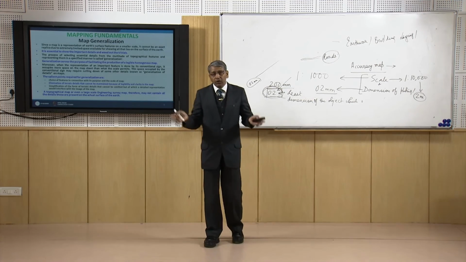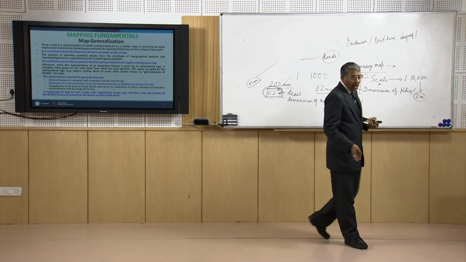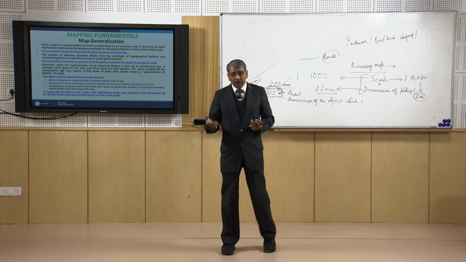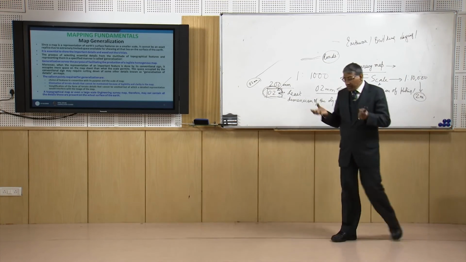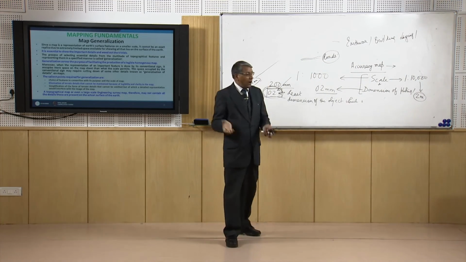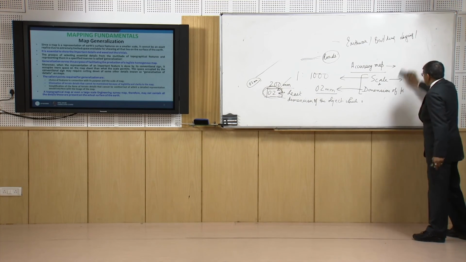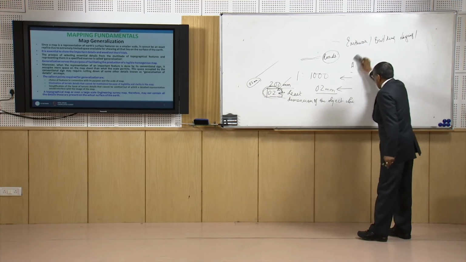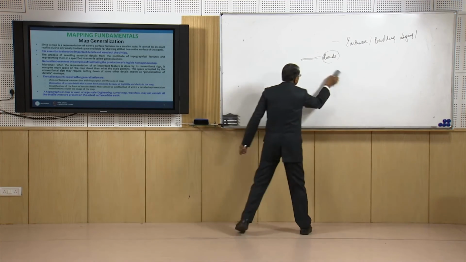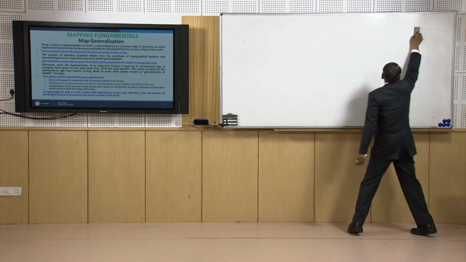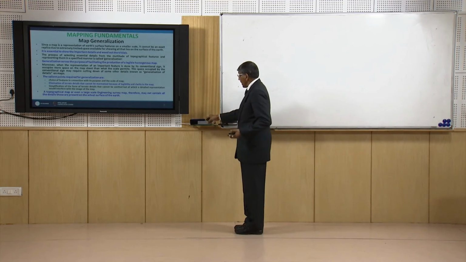Most of the objects or features available on the surface of the earth have to be represented in the map, and generally we represent them using symbols, and symbols have some dimension. Generally the dimensions of the symbols will be much bigger than the size of the object that can be represented in the map.